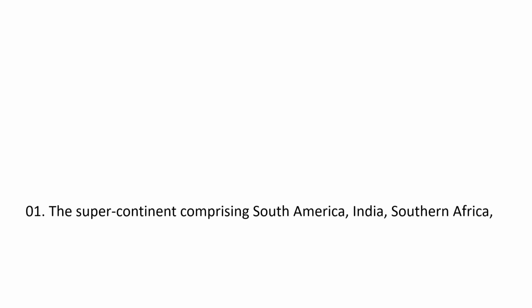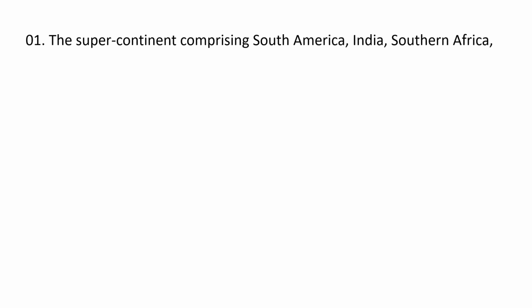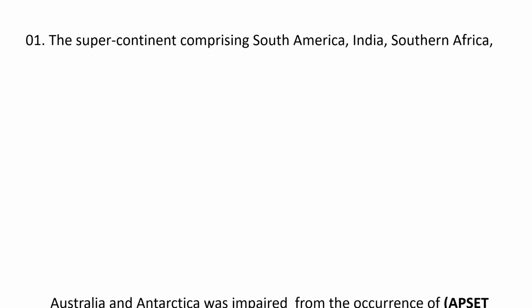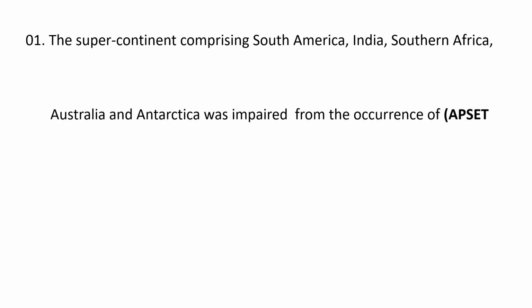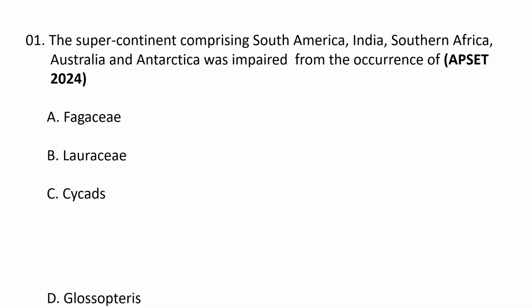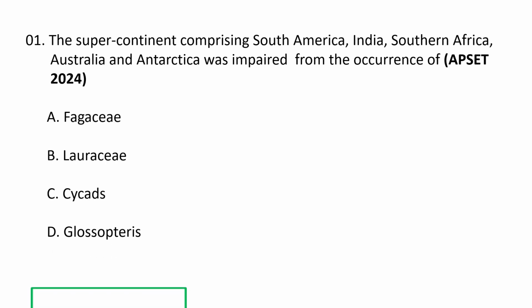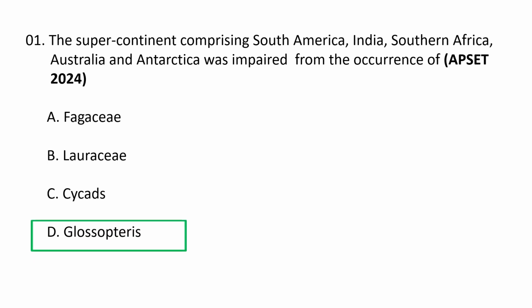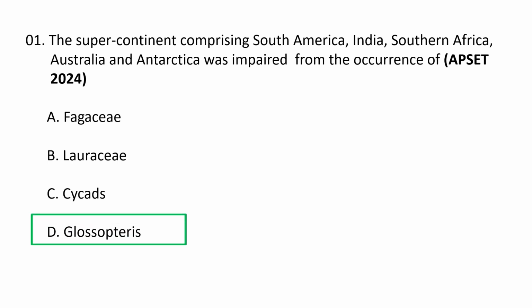Coming to the first question. The supercontinent comprising South America, India, Southern Africa, Australia and Antarctica was implied from the occurrence of A. Fagaceae, B. Lauraceae, C. Cycads, D. Glossopteris. So the correct option is D, Glossopteris. The supercontinent comprising South America, India, Southern Africa, Australia and Antarctica was Gondwana or Gondwanaland, and the